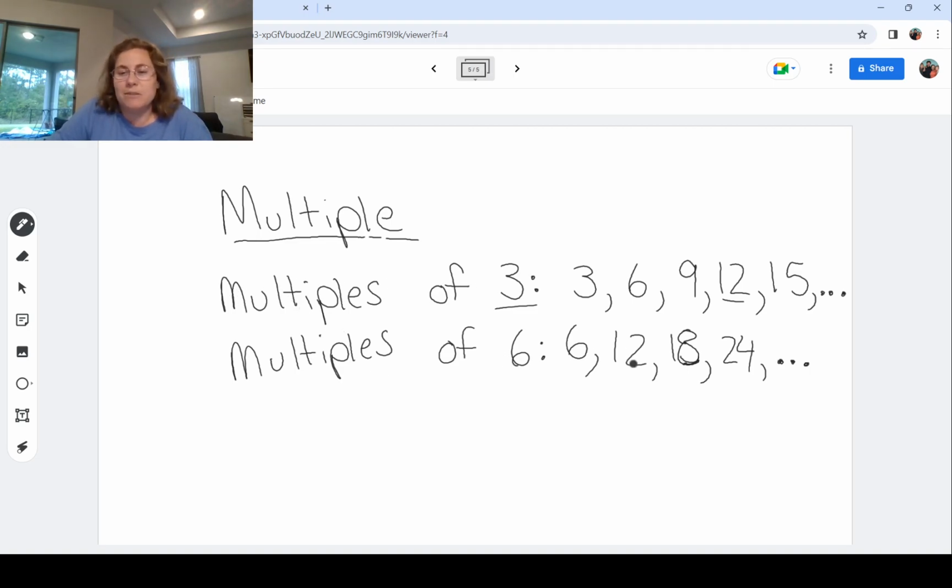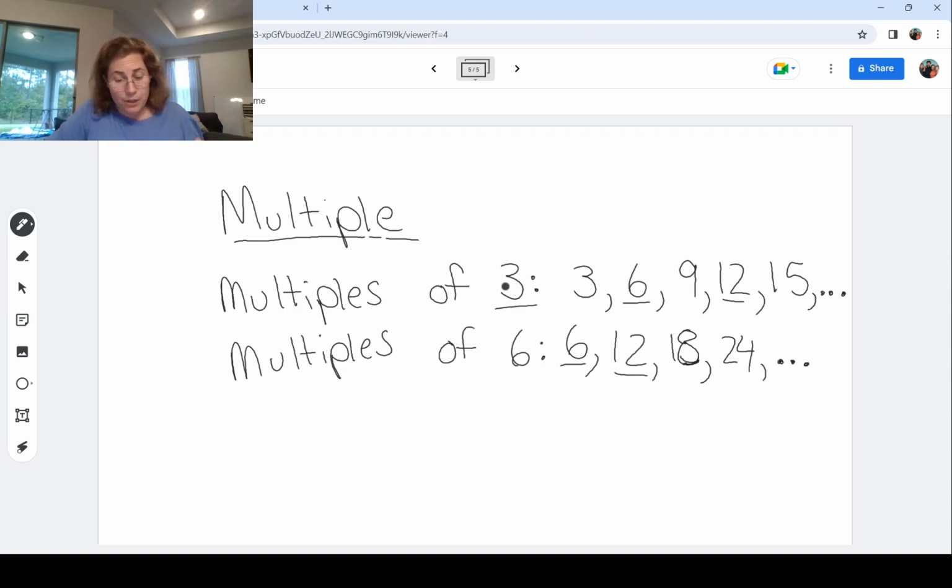So multiples of 6, we can list them out. And then sometimes you might find in fractions, you find a common multiple. And even just between 3 and 6, you might see, well, 6 is a common multiple. 12 is a common multiple. 18 would be a common multiple. Actually, almost all the multiples of 6 are multiples of 3, because 6 is 2 times 3.